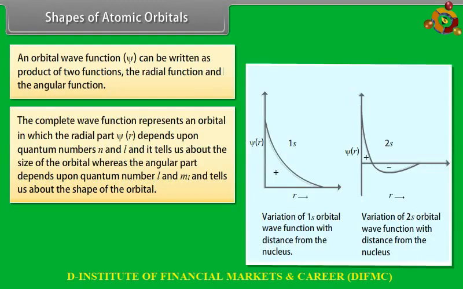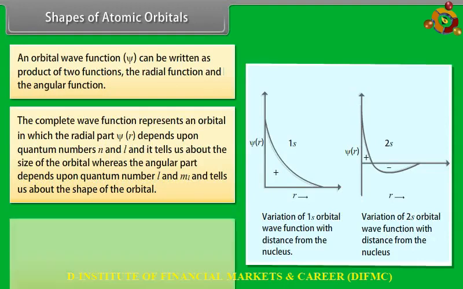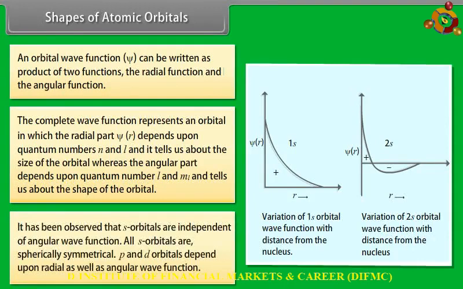The positive and negative signs indicate that the orbital wave function is positive or negative in a particular region. It has been observed that s orbitals are independent of the angular wave function. All s orbitals are spherically symmetrical. p and d orbitals depend upon the radial as well as the angular wave function. Shapes of atomic orbitals.